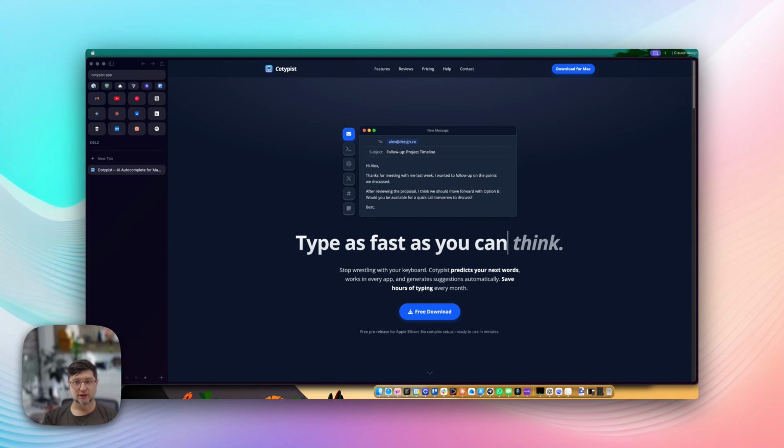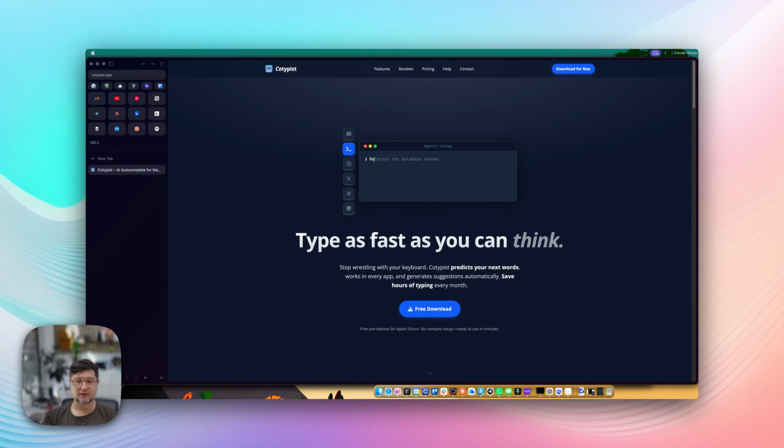Hi guys, I wanted to show you a tool that I use every single day and I find it to be super useful. It has saved quite a lot of time for me, so I thought I'll share it with you. So this is Cotypist and this is a free tool. Currently it's in a testing phase, so all the features are completely free and you can use it for as long as it remains in the testing phase.